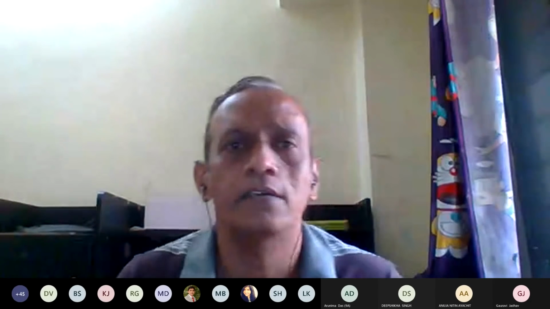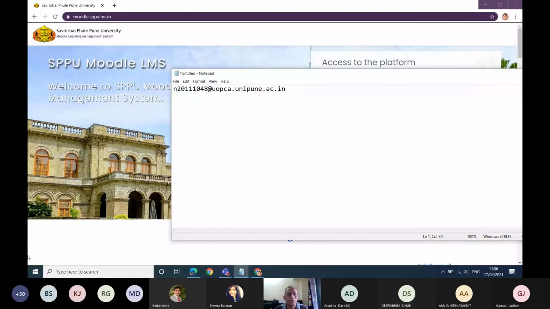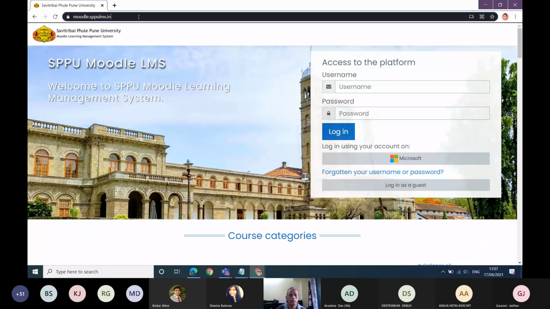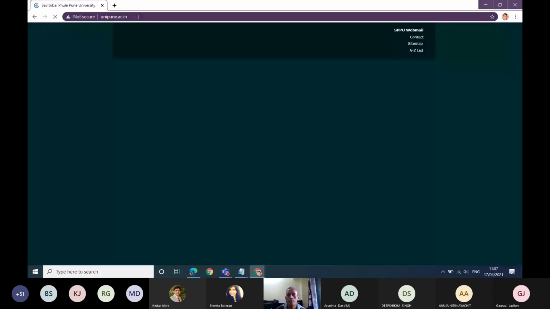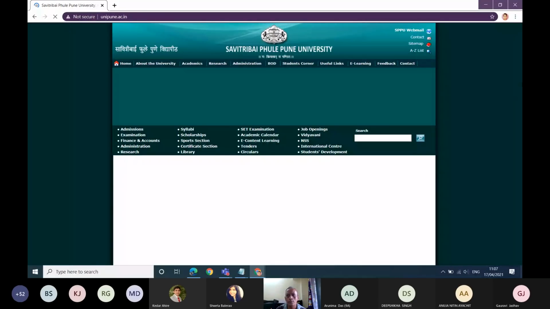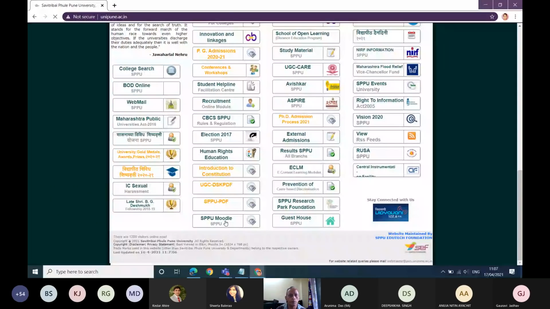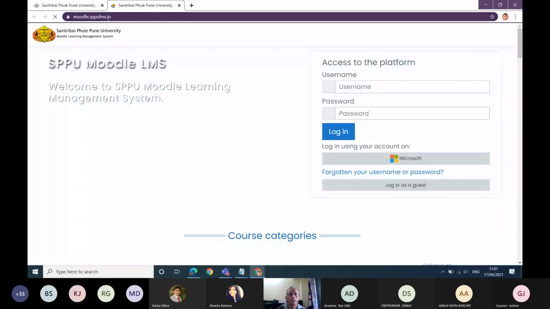Okay, now I will start by sharing the link. The link that I passed into the chat window, moodle.sppulms.in, you can see the same link on the Unipune website as well. If you visit the Unipune website like this, towards the bottom you will see a tab created for SVP Moodle. If you click on it, the link will open.